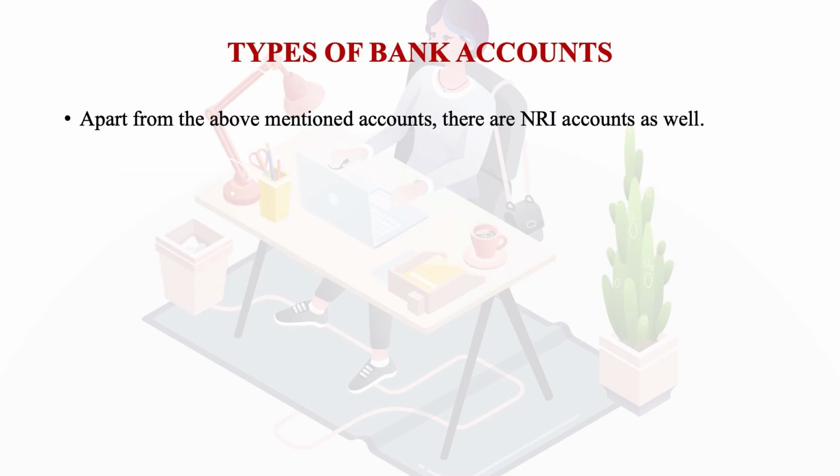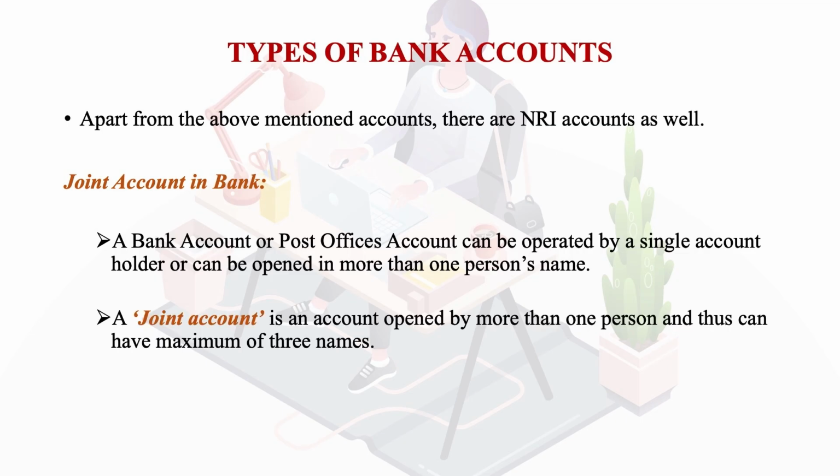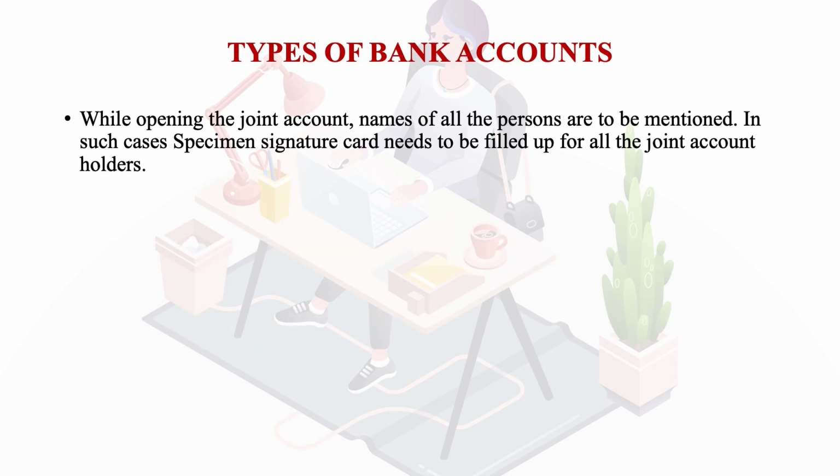So apart from the above mentioned accounts, there are certain NRI accounts as well, learners. Now, joint account in a bank. A bank account or a post office account can be operated by a single account holder or can be operated in more than one person's name. A joint account is an account opened by more than one person and thus can have a maximum of 3 names. Now, while operating the joint account, names of all the persons are to be mentioned in such cases. A specimen signature card needs to be filled up for all the joint account holders.